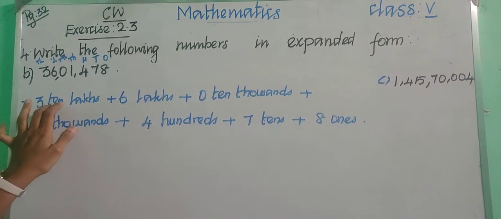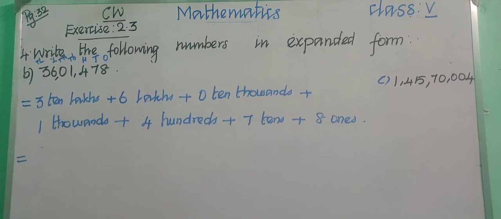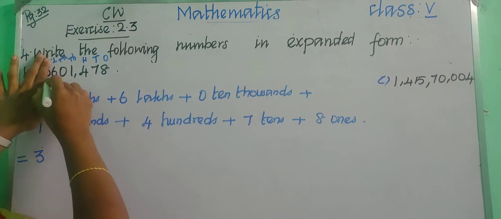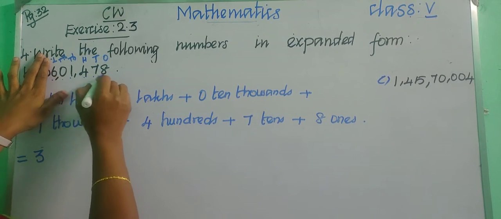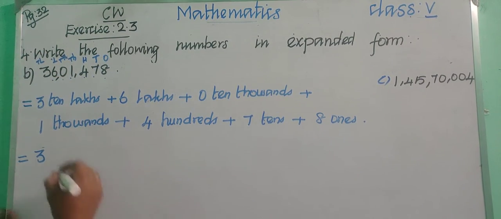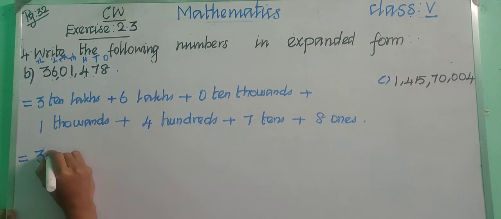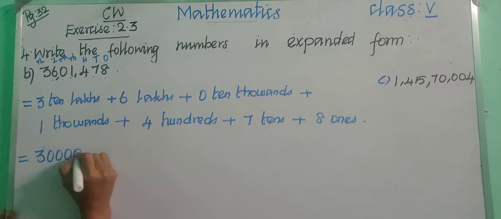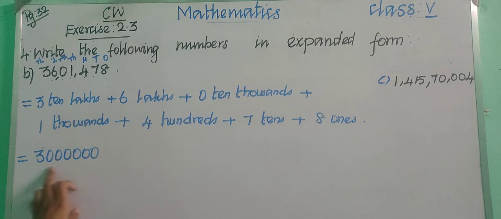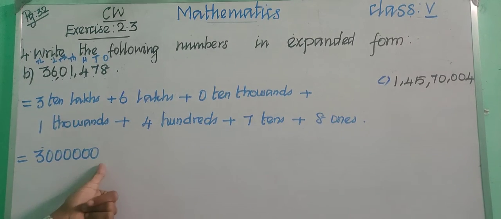We need to write the 10 lakhs in numbers. Okay, so 3. Now hide this 3 and count the digits. 1, 2, 3, 4, 5, 6. Okay, so 6 digits. So 6 zeros. 1, 2, 3, 4, 5, 6. Okay, so 30 lakhs. Okay, children, we got 30 lakhs.